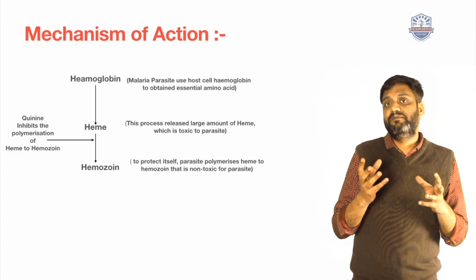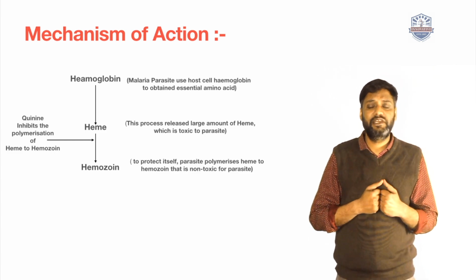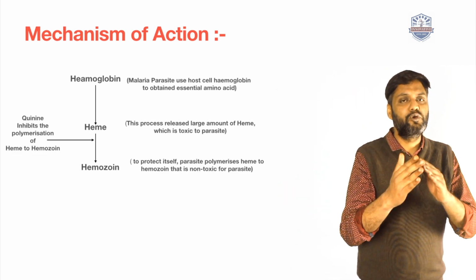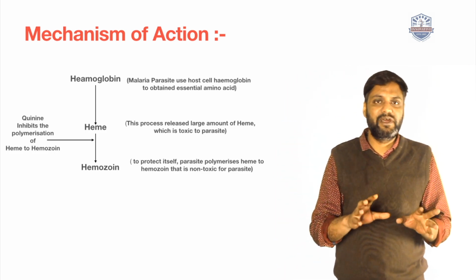So the malaria parasite enters the body and uses our hemoglobin and turns the hemoglobin into heme. This heme is toxic for the malaria parasite.